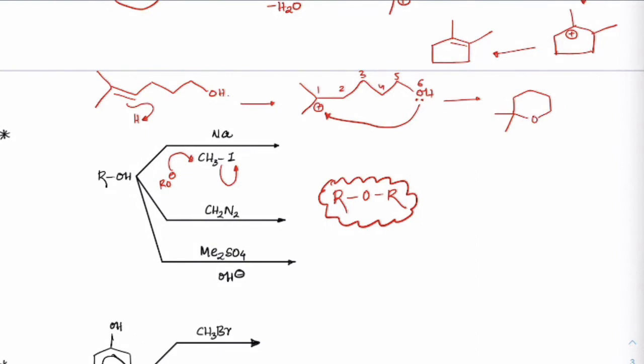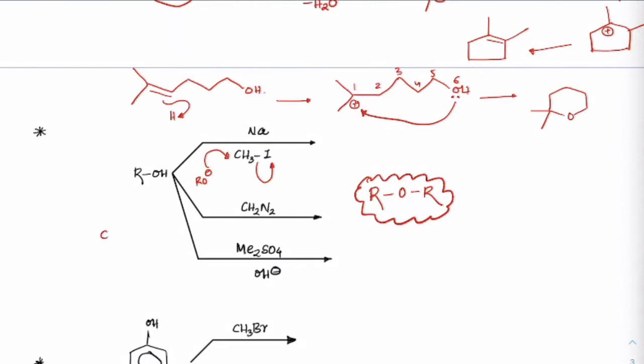If you have ROH and CH2N2, you know how it would be, CH2 minus and N2 plus. So this CH2 minus is the one which can attack here, correct? On attacking that, we can have RO minus, and first it will have CH3, then RO minus will attack on it. So again we will get this. The side product which we will get here is NaI. Here we will get N2.